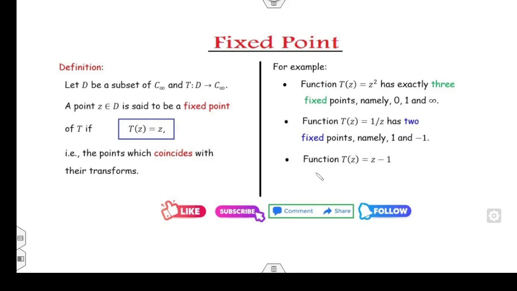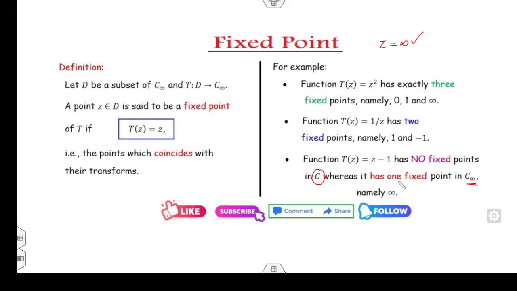Can you find the fixed point here? There is no fixed point. Why is there no fixed point? If there were a fixed point, you could write z equal to z plus 1, which is not possible, since 0 is not equal to minus 1. So it has no fixed point in the finite complex plane. But if you consider C infinity, then clearly z equal to infinity is a fixed point. Recall that in C, infinity does not belong to C, while in C infinity, infinity belongs to C infinity.